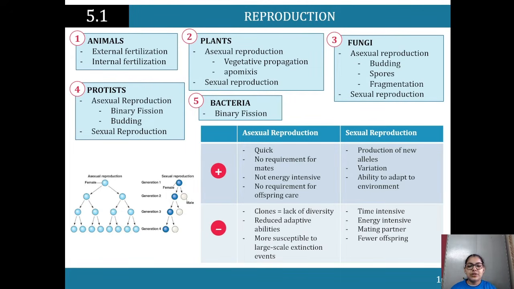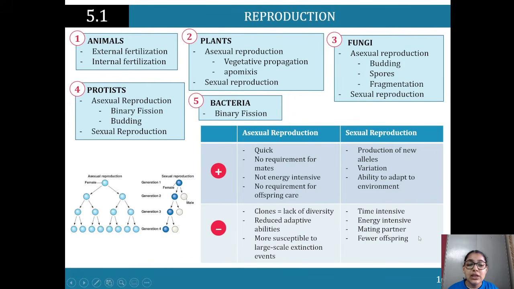So asexual reproduction, it's quick, right? It does not require mates. It's not energy intensive, and there is no requirement for offspring care. That kind of seeps into even external fertilization, where we are not worried about the offspring. The offspring is supposed to make it on their own, but that's not to be confused here. When you look at asexual reproduction in animals, you look at sea animals, so you can go on to marine animals and talk about that.